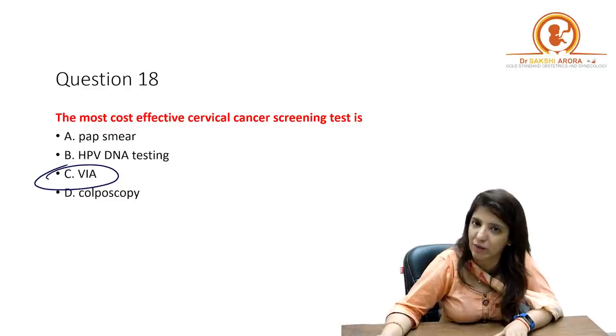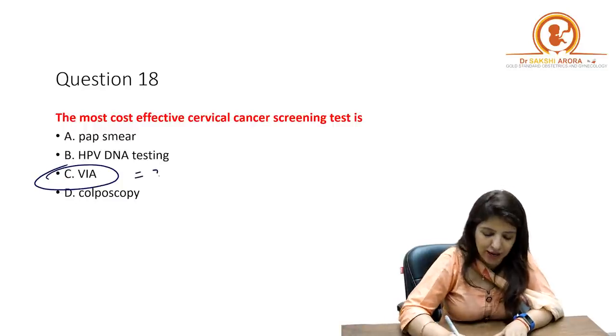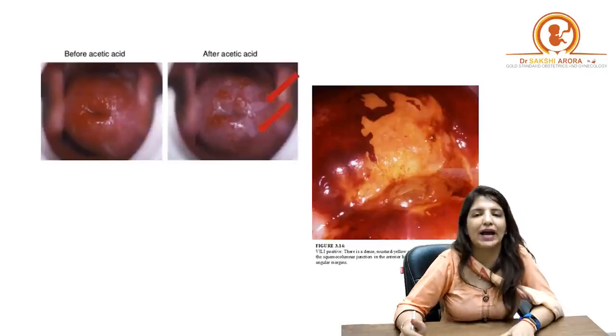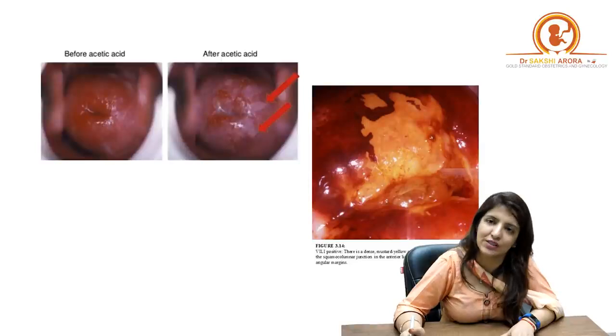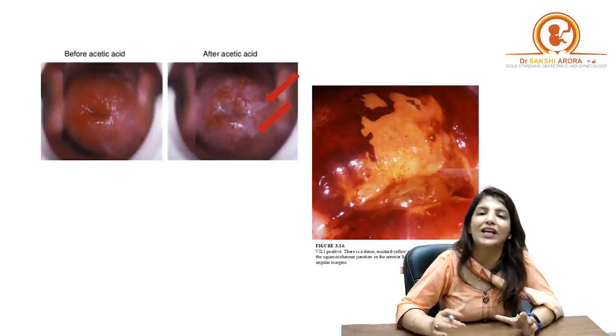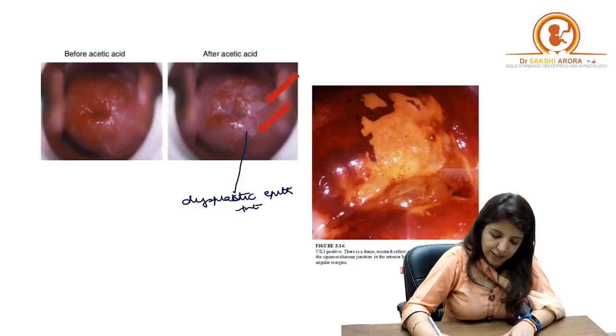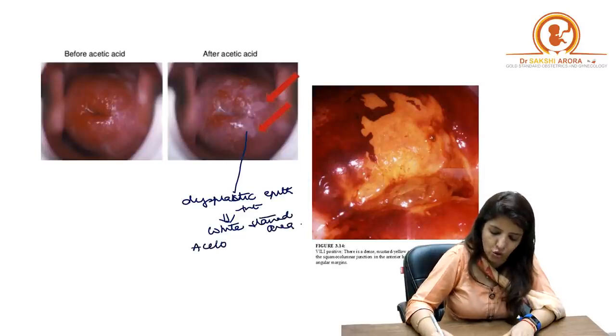We go for visual inspection with acetic acid, which is done by applying 3 to 5% acetic acid on the cervix. Now, when you apply 3 to 5% acetic acid on the cervix, the areas where dysplasia is present will appear as white. So, wherever dysplastic epithelium is present, it appears as white stained area, right? And these are called aceto-white areas. So, you have to take biopsy from these areas, right?